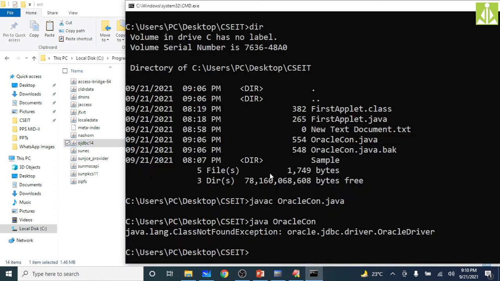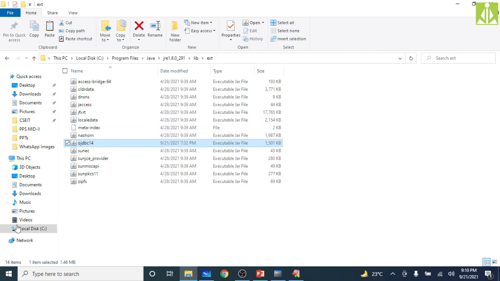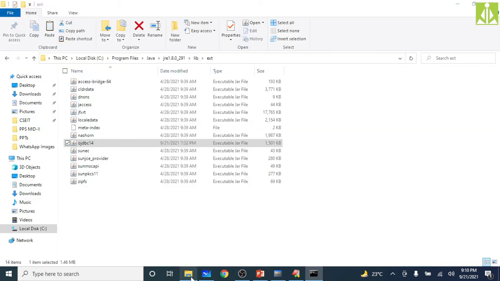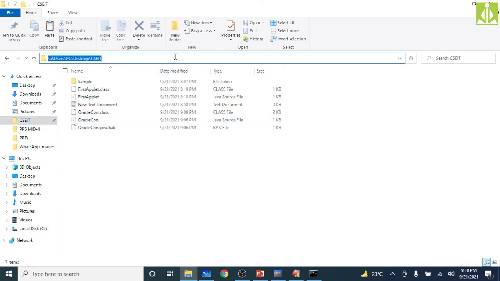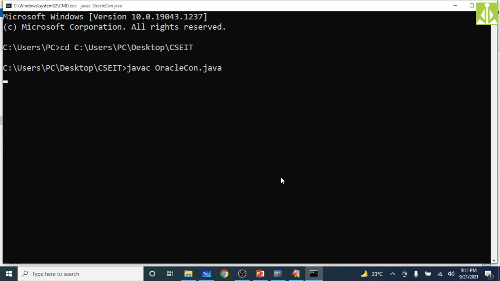Now after doing that one, once again we need to close and open the terminal. Run cmd, cd space, take the location of your current directory. Copy this location, paste here, hit enter. Now once again you compile, javac OracleCon.java, hit enter. Program got compiled successfully. Now try to run that program, OracleCon.